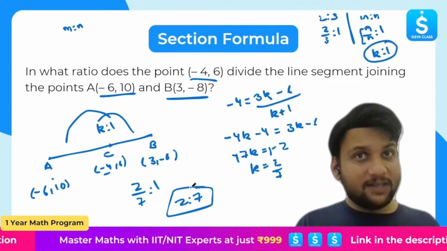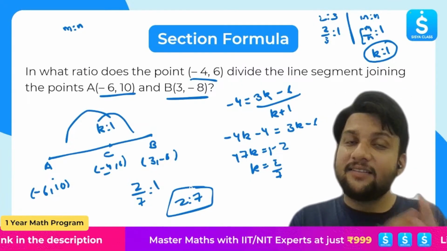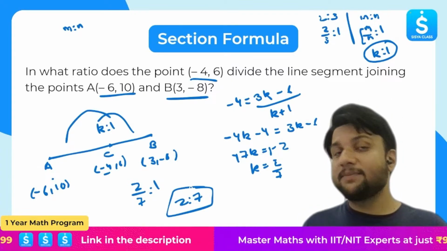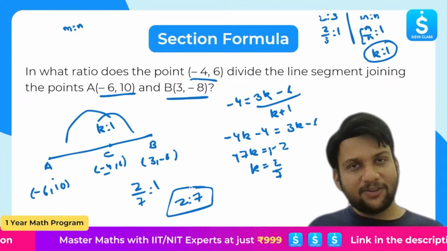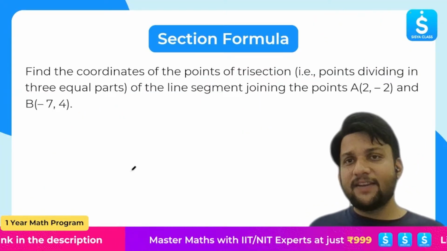You don't have to consider m is to n every time. Just consider that m by n is k. The ratio becomes k is to 1. Next, you know what to do. I hope it is perfectly clear. Yes or no? All right, great. Okay, that's fine. Next question.